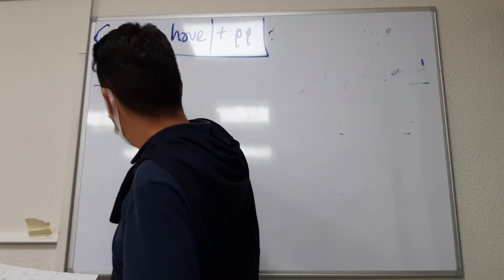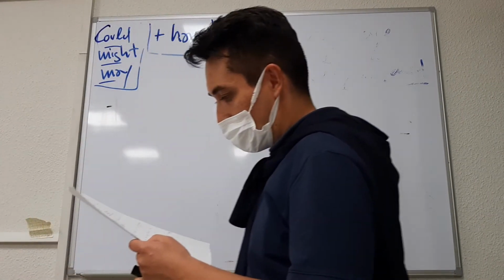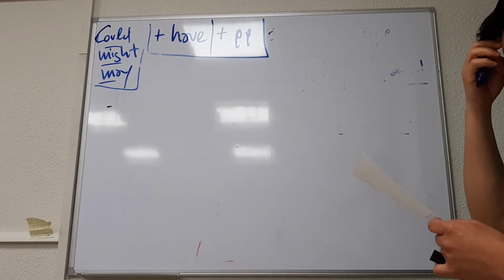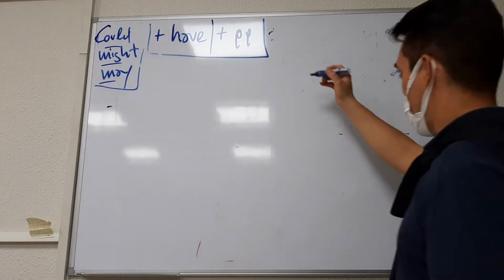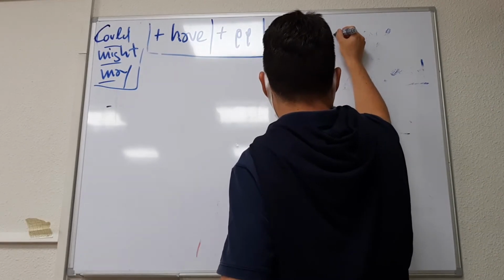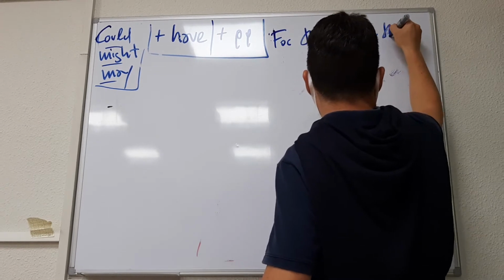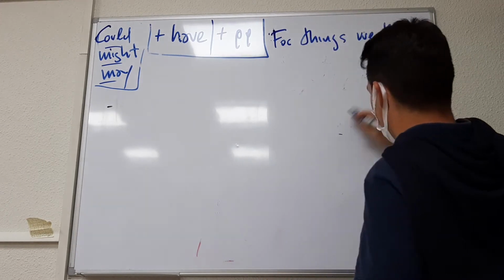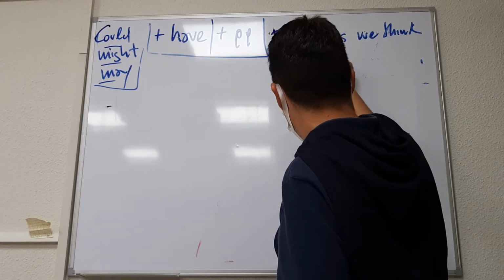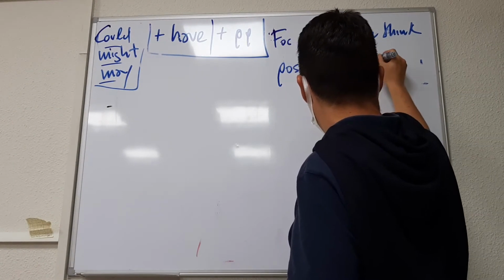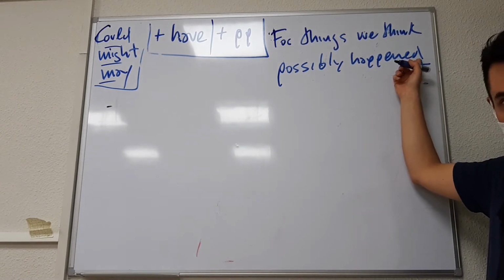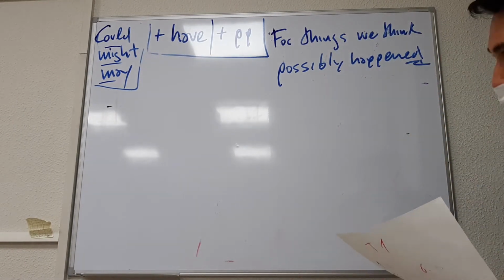And when do we use could, might, may plus have and past participle? For things we think possibly happened, again in the past. We're talking about past stories.